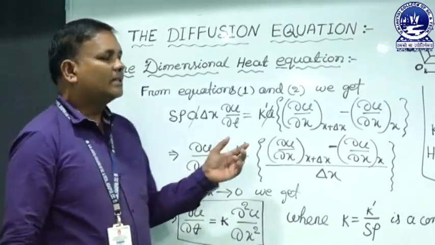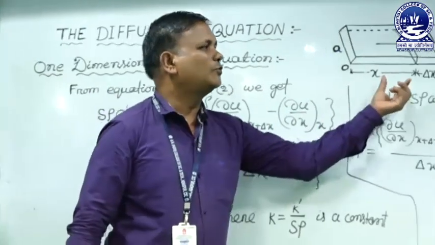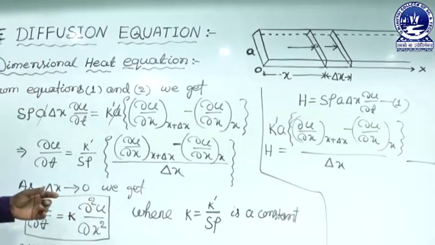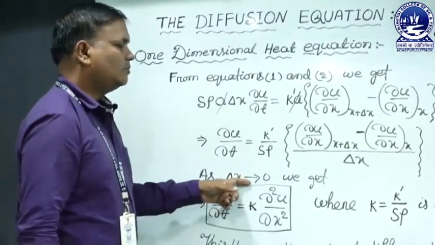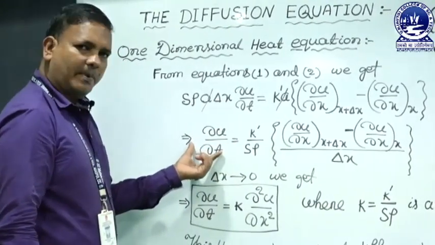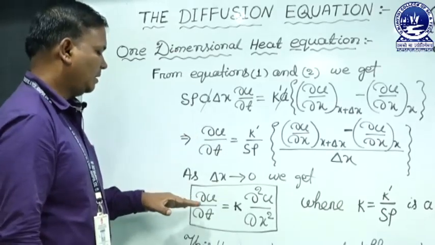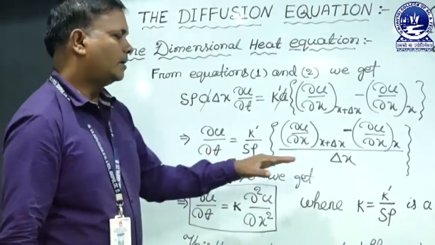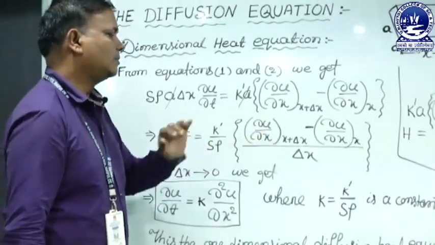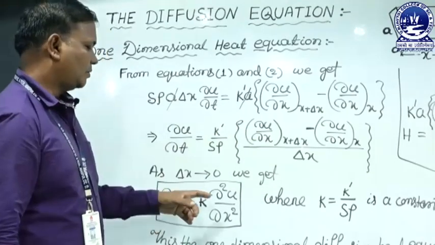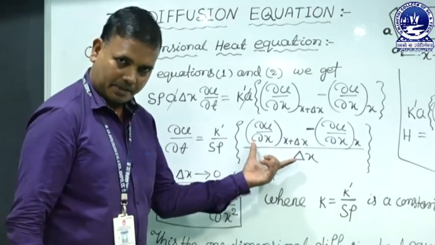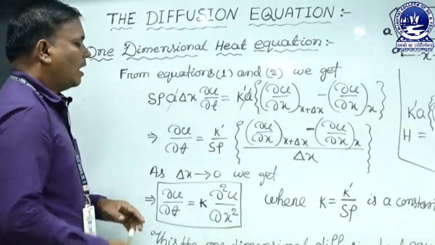When the sections are very close to each other, delta x tends to 0. Now the left hand side is independent of the length, so it remains del U by del T. But on the right hand side, when delta x tends to 0, it becomes the second derivative: del square U by del x square, from the first principle of differentiation.